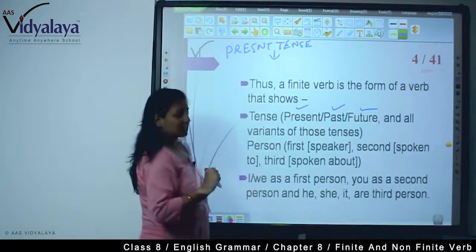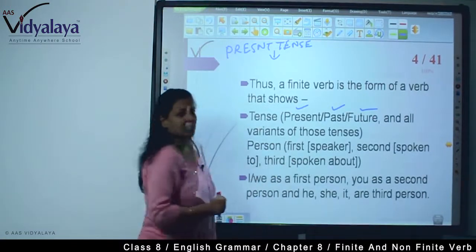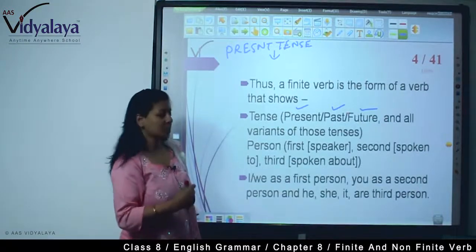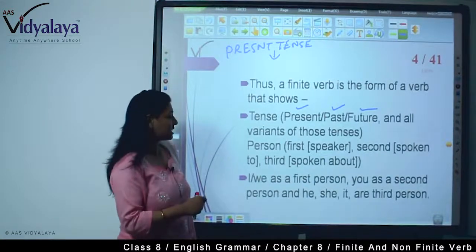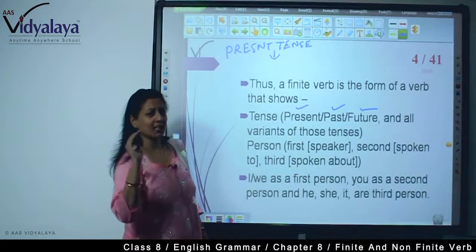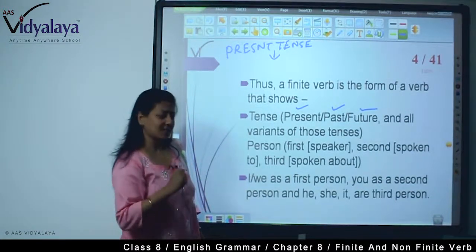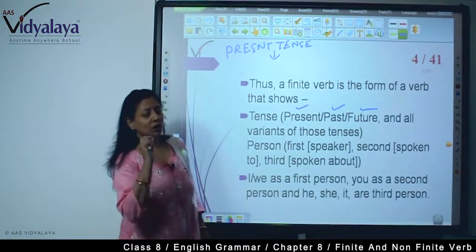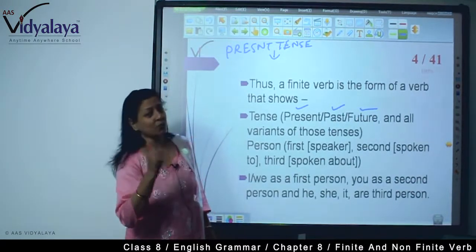Now, persons. First, the speaker. Here the first person is the speaker, I is the first person, as you know. Second, spoken to, you is the second person, and third, spoken about. Now third person is, we can say, he, she, they, all are third person. So this finite verb shows those persons also, and according to the persons it changes its forms.